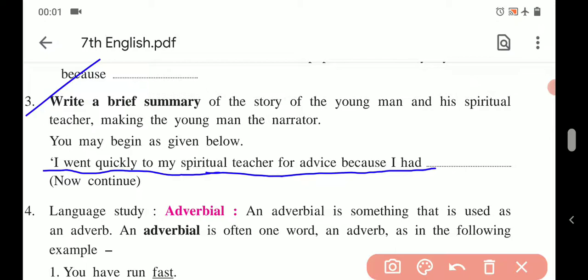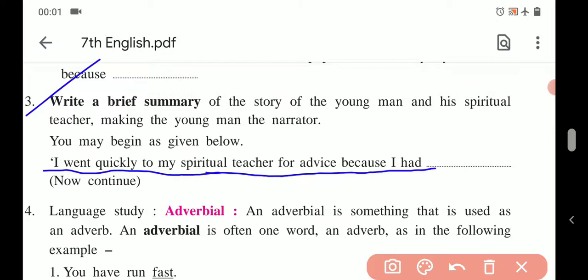What can be written further? "I had spoken some harsh words to my friend, and I am afraid that I will lose my friendship." In this way, you have to begin and write a brief summary.